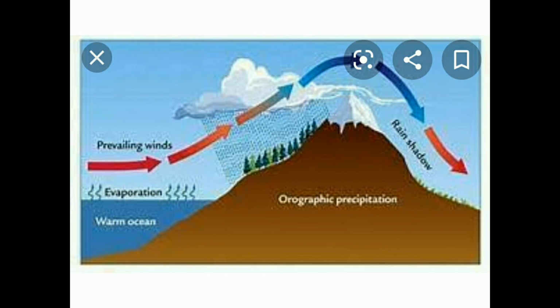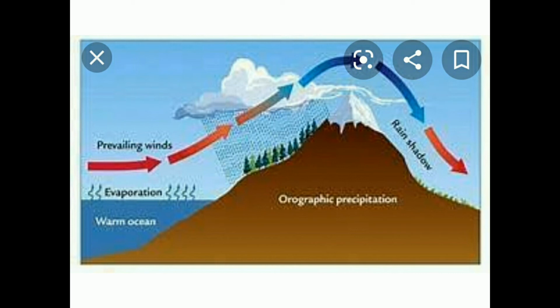Understand, children? Once again, listen clearly. When the rain-bearing clouds are on one side of the mountain, if the cool air touches these clouds, the rainfall occurs in that part of the mountain only. The clouds can't reach the other side of the mountain. So on the other side, only the shadow of the clouds can be seen, but there won't be any sort of rainfall. That region where there is no rainfall is called the rain shadow region.